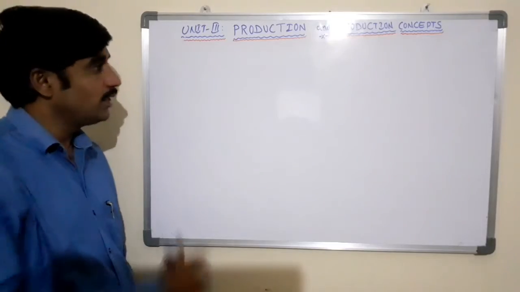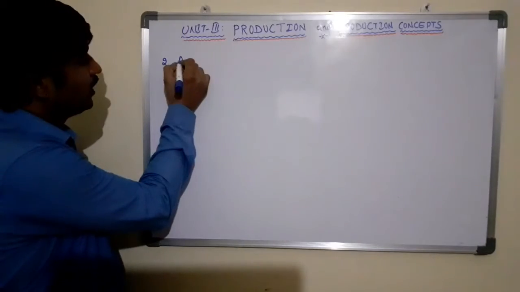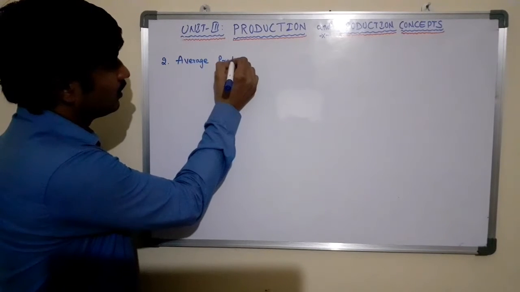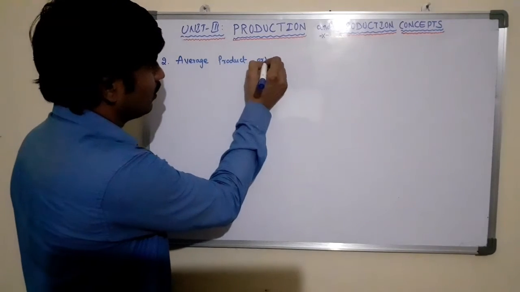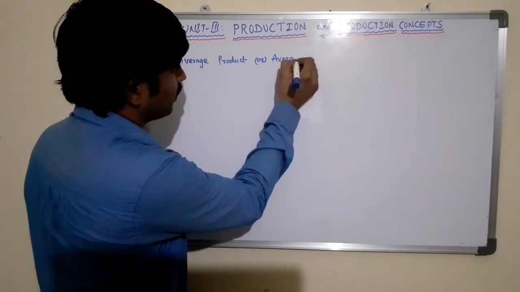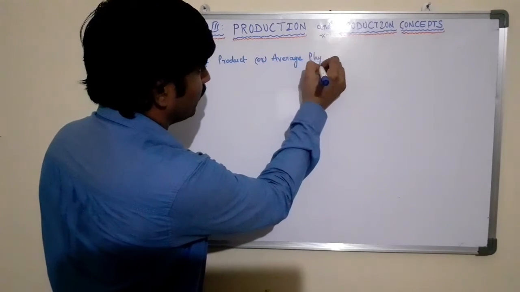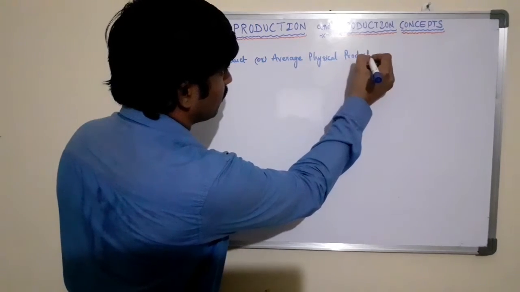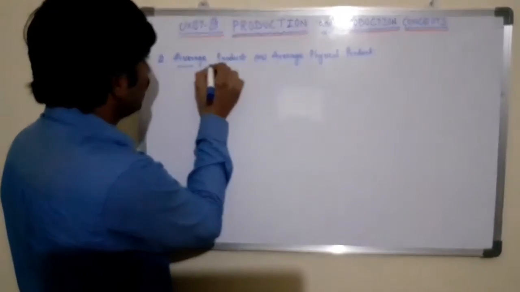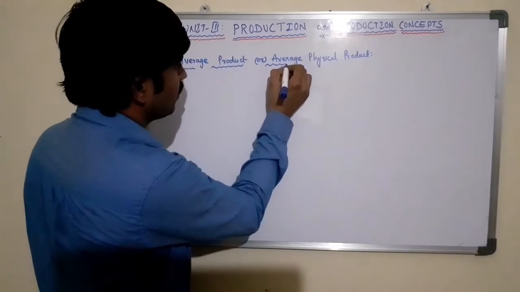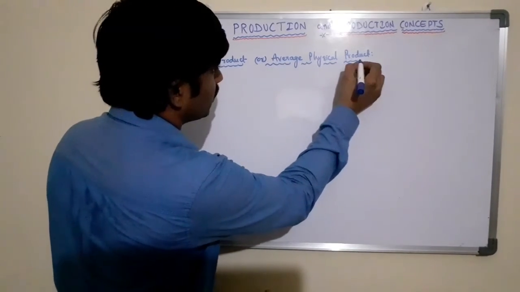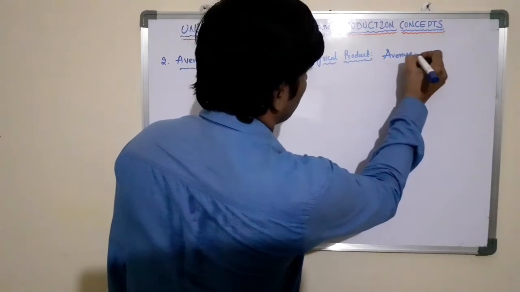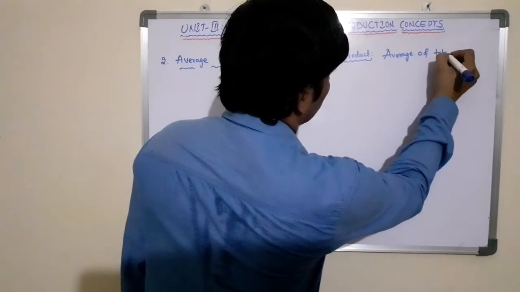Okay. The second one is average product, or average physical product. Right. So average product means average of the total production.